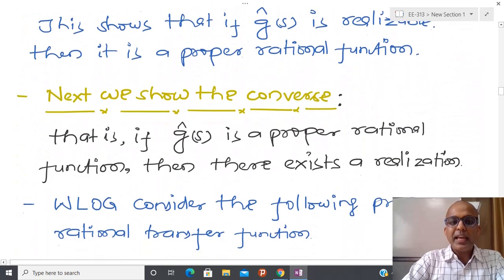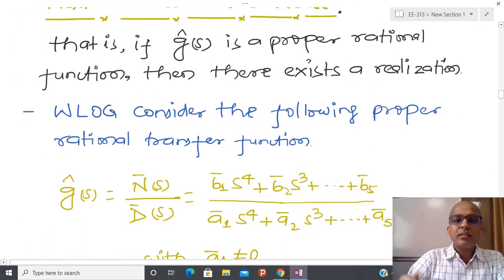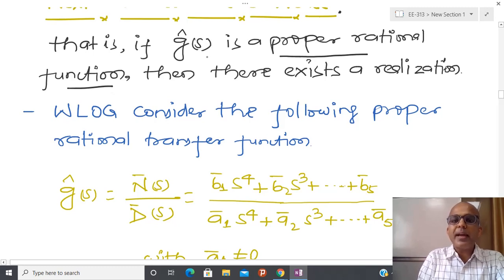So the proof is like this: if G cap S is a proper rational function, initially we have proved that G cap S is a proper rational function. So we assumed the form of GS, and after that we proved that it is a proper rational function.